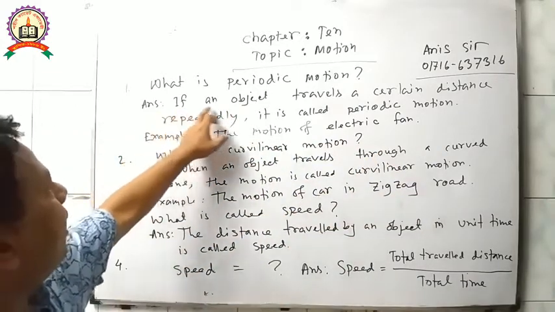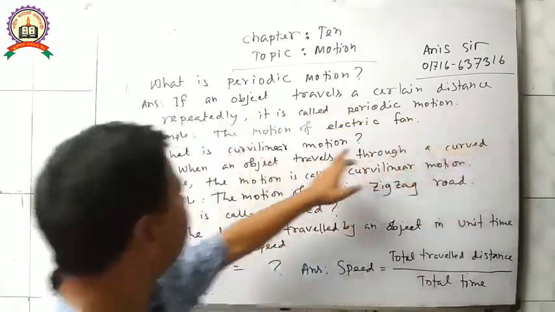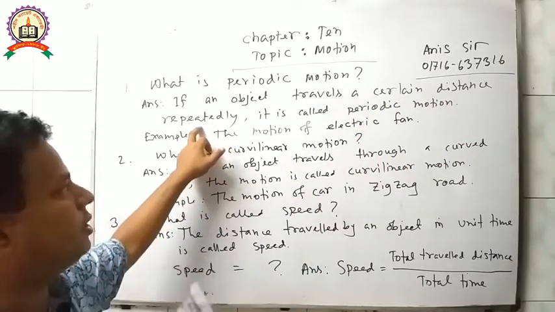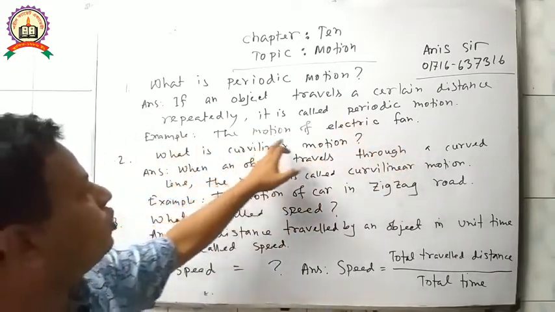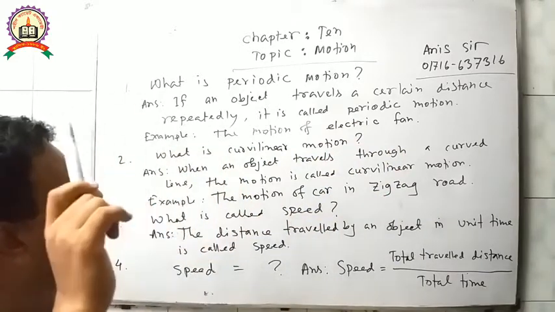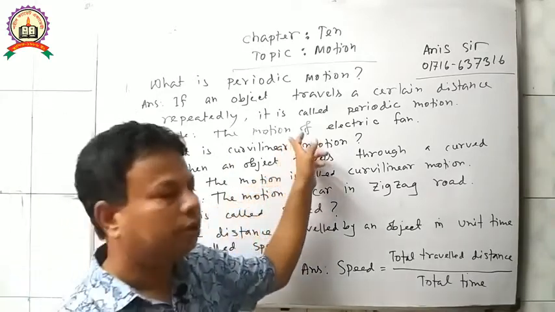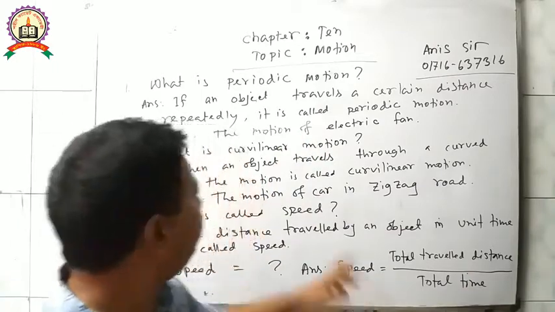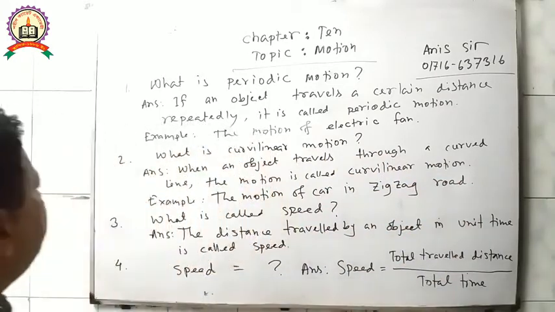Again, if an object travels a certain distance repeatedly, again and again within a certain distance, it is called periodic motion. For example, the motion of an electric fan moves in a certain distance repeatedly. So it is clear to you: the motion of an electric fan is periodic motion. Okay.